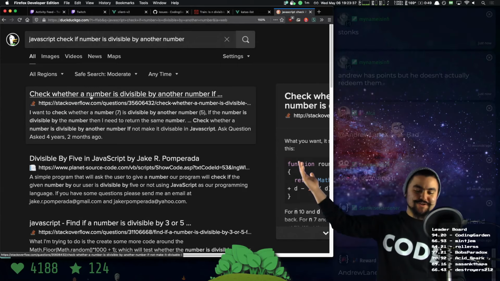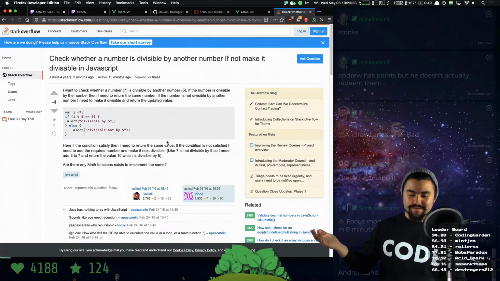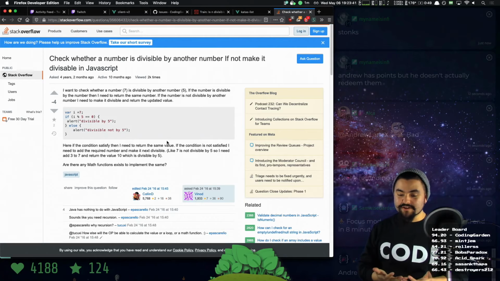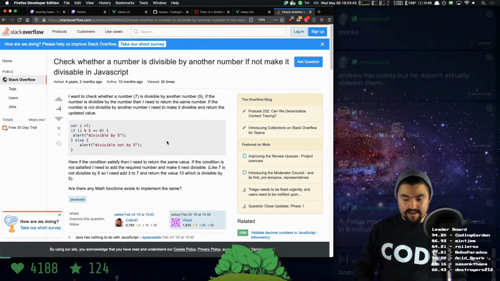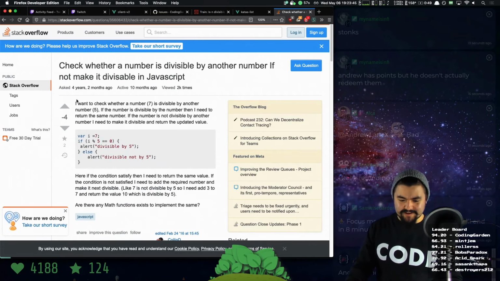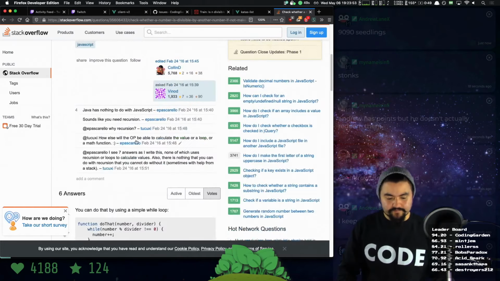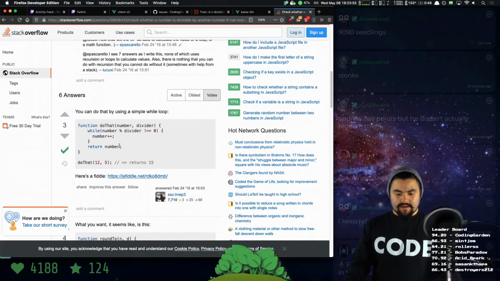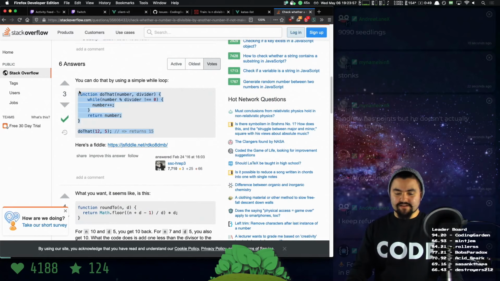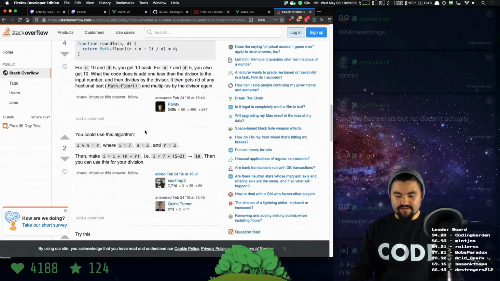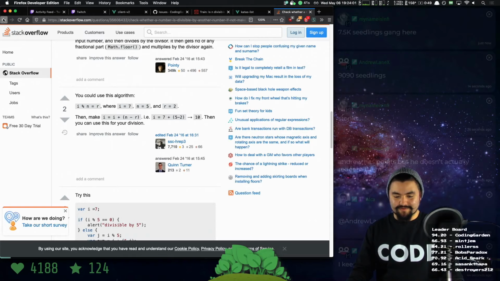All right, the first result is Stack Overflow. Stack Overflow is a great place where programmers can ask questions and get answers. Let's see. So this person got downvoted. I want to check whether a number 7 is divisible by another number 5. If the number is divisible by the number, then I need to return the same number. Okay. Now, this person just provided the solution. That's not very helpful. This also isn't very helpful. These people are not very helpful. All right.